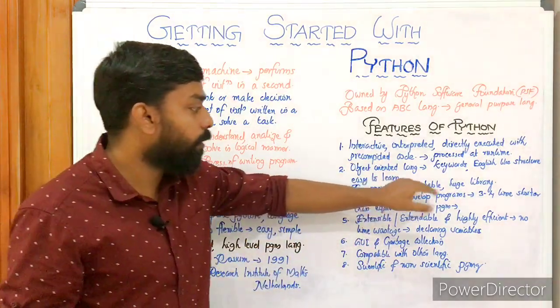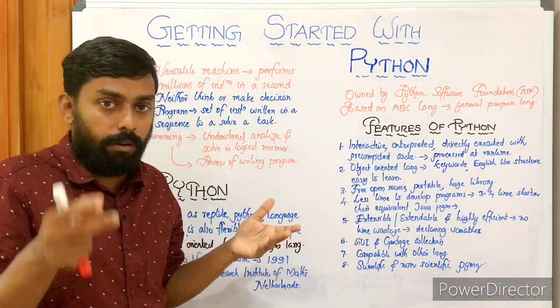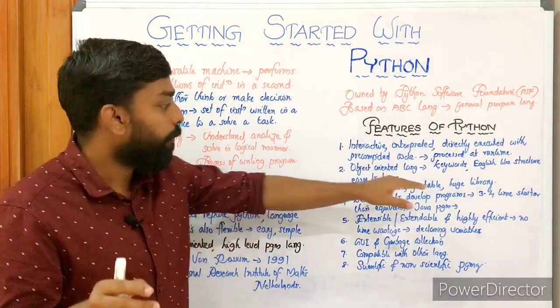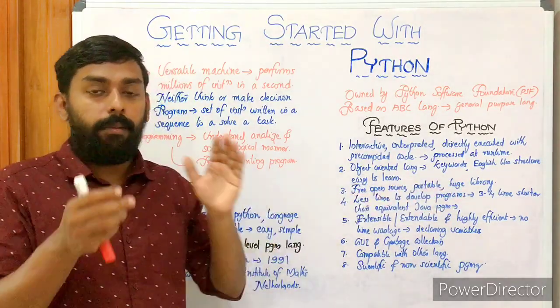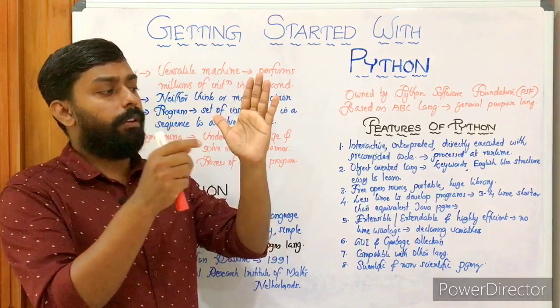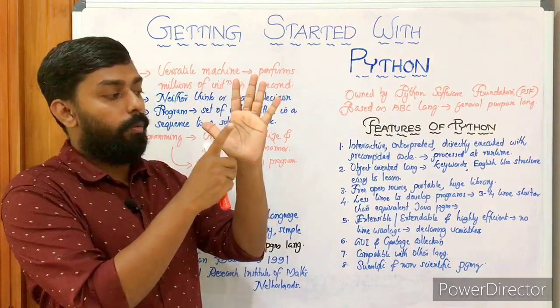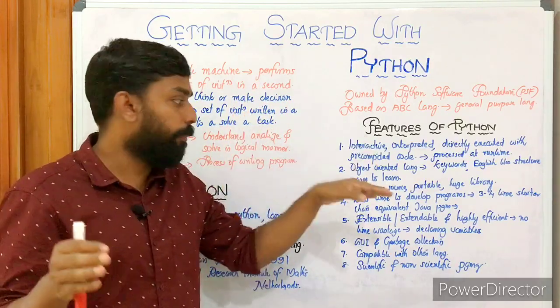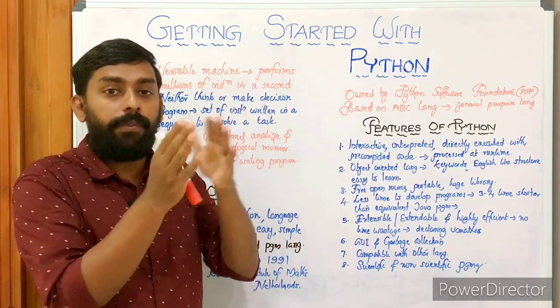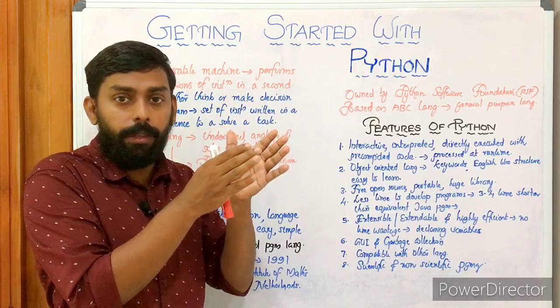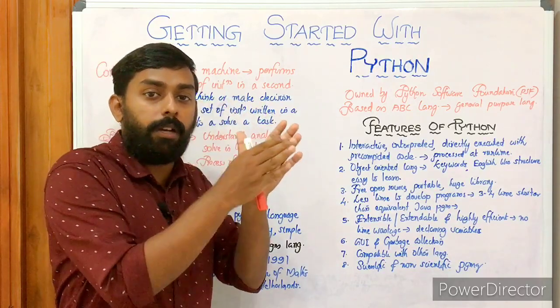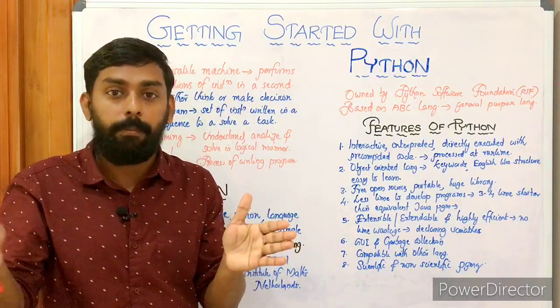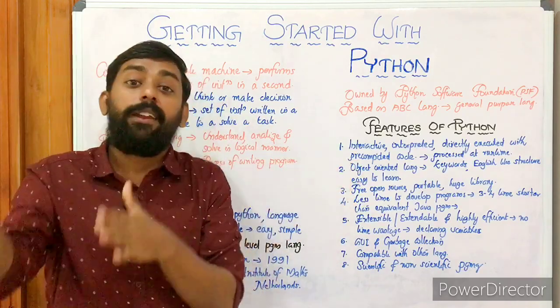Then it's free and open source. It's an open source language. Then it's portable. You know what portability is? Portability in the sense we can easily transfer something from one end to another end. For example, Python is portable. It means suppose we have written Python code on one platform, we can easily transfer that Python code from that platform to another platform, that means from one operating system to another operating system.